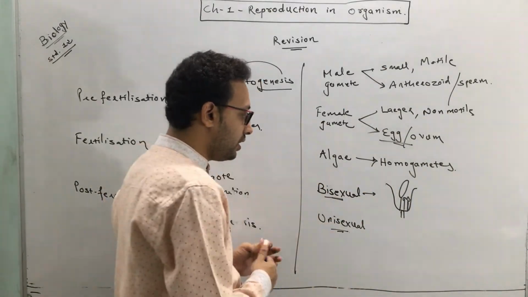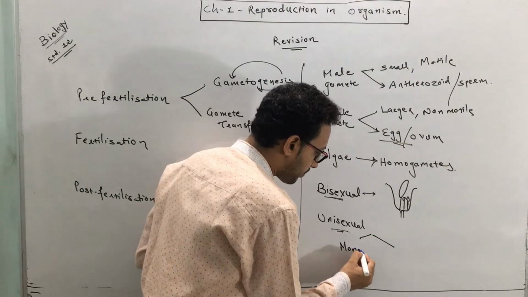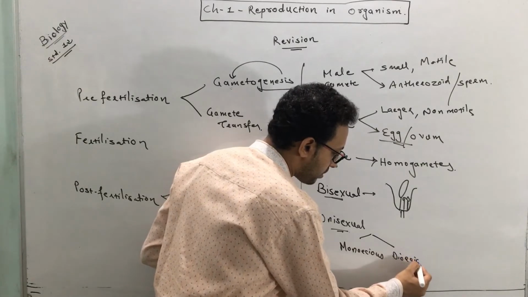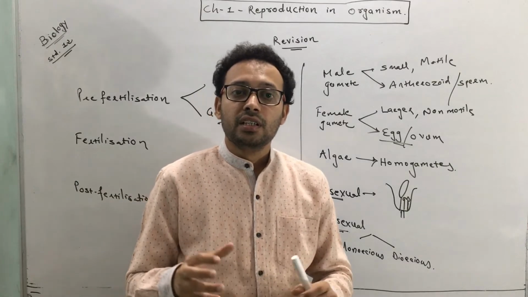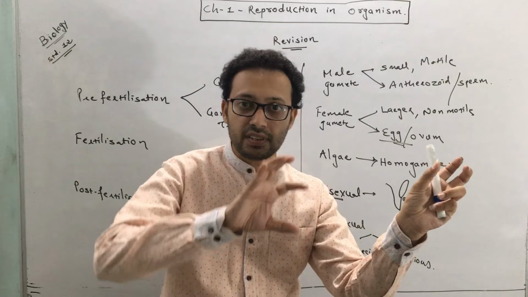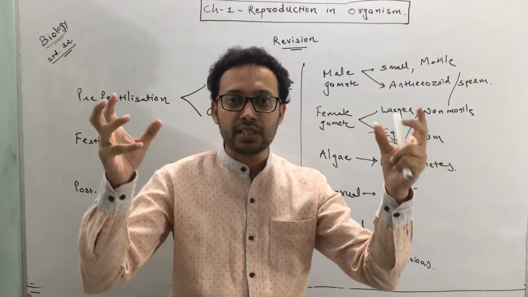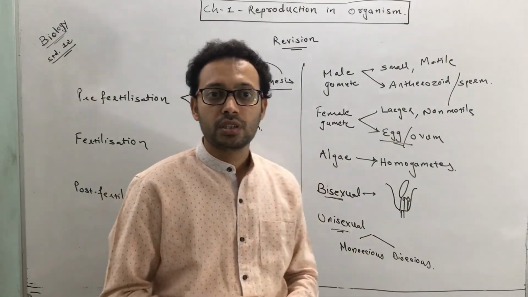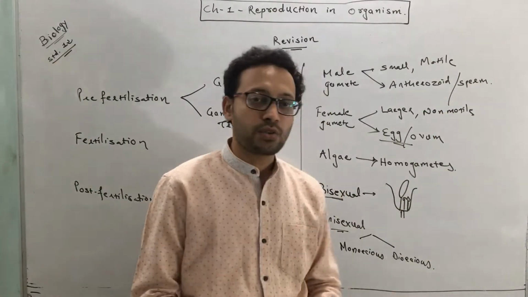Now in unisexual, there are two varieties of plant. One is called monoecious, and the second one is called dioecious. Monoecious means the flowers are unisexual, the male flower is different and the female flower is different. But if the male flower and female flower are present on the same plant, then it is called monoecious. And if the male and female flowers are present on different plants, then it is called dioecious.